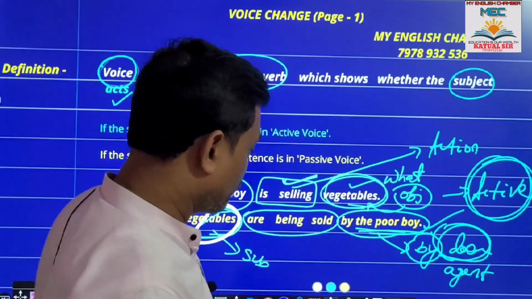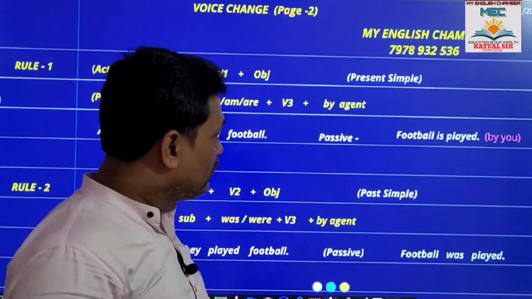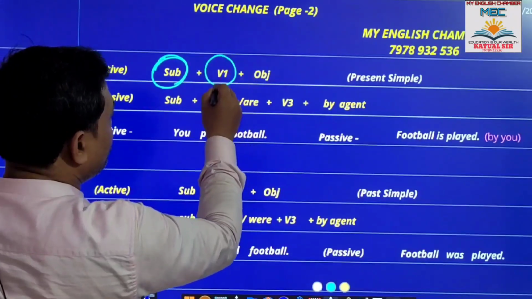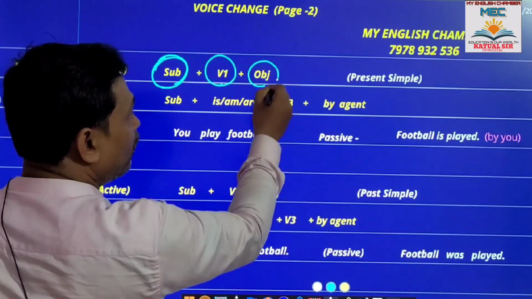Clear? Okay. Let's start the rules. Rule number 1: subject, present simple, that means V1, then object.